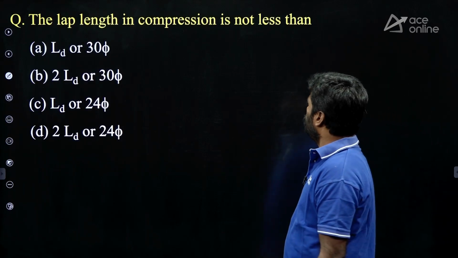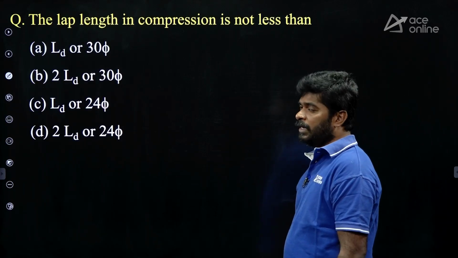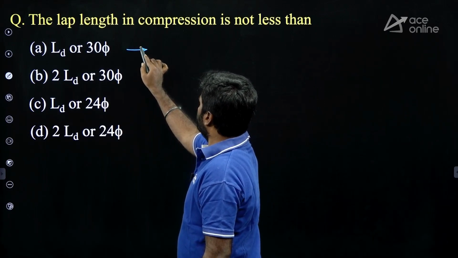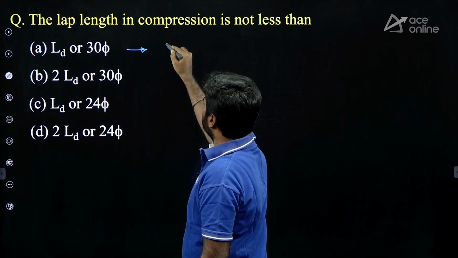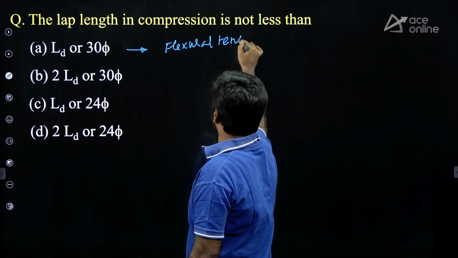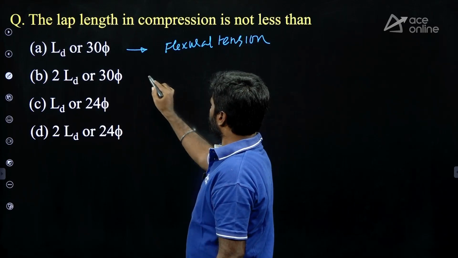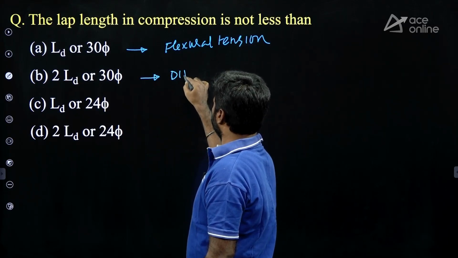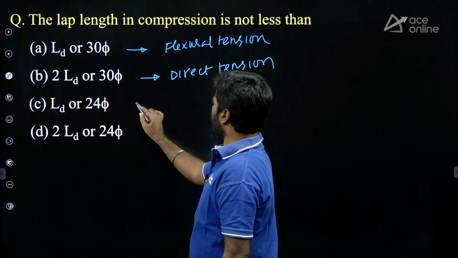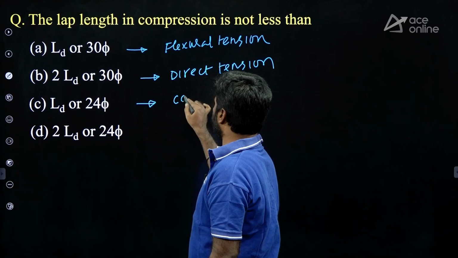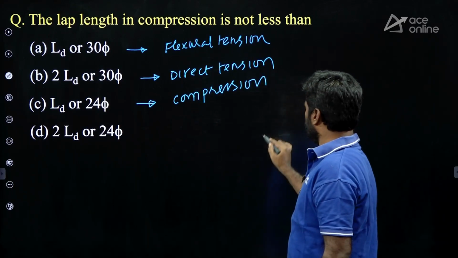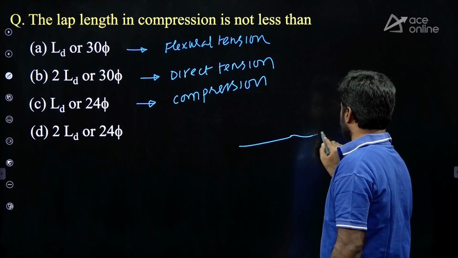Next, the lap length in compression is not less than, my dear, it is the lap length in flexural tension or bending tension. It is the lap length in direct tension. And it is the lap length required in compression according to IS code. You must join the bars.